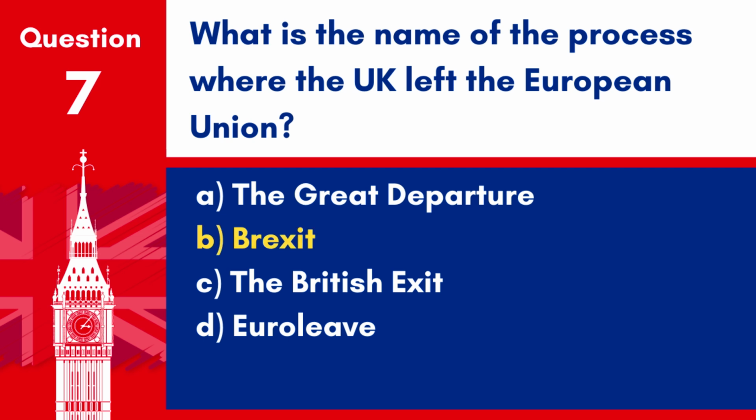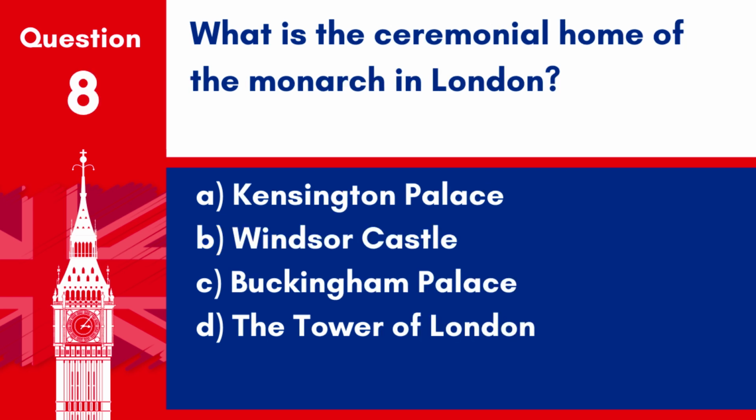Answer: B. Brexit. The process of the United Kingdom leaving the European Union is commonly known as Brexit. Question 8. What is the ceremonial home of the monarch in London? A. Kensington Palace. B. Windsor Castle. C. Buckingham Palace. D. The Tower of London. Answer: C. Buckingham Palace. Buckingham Palace is the ceremonial residence of the monarch in London.